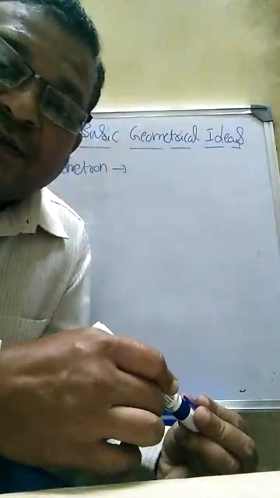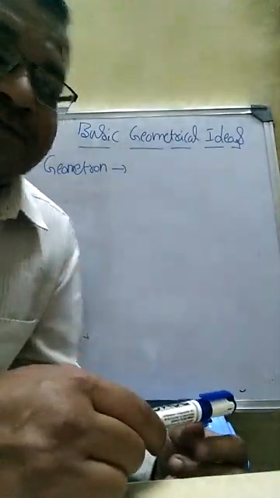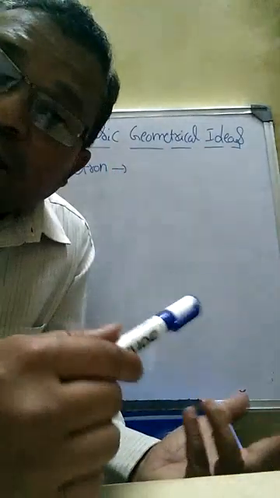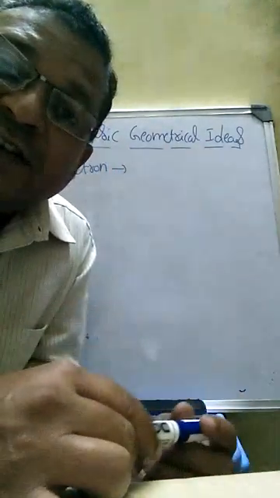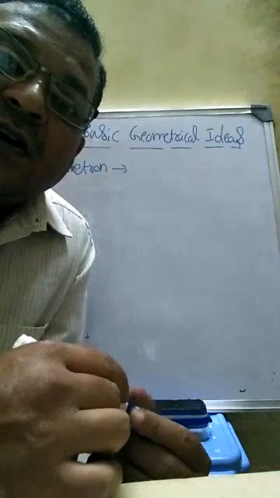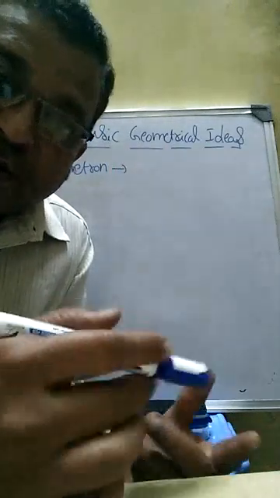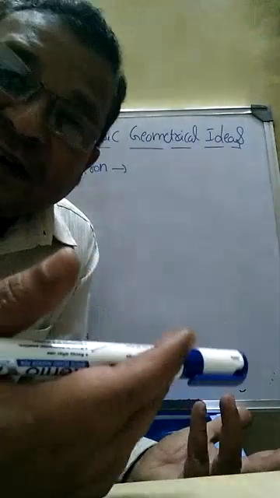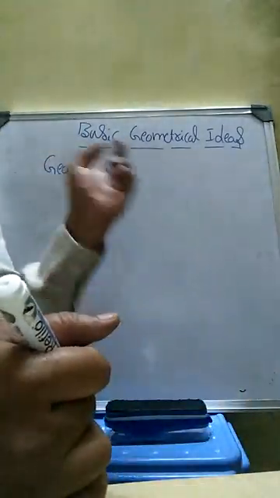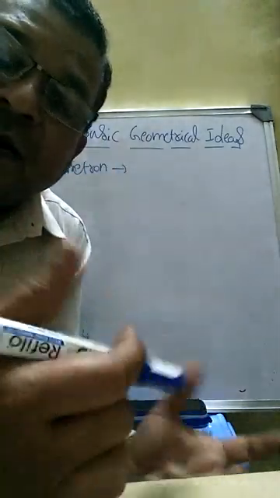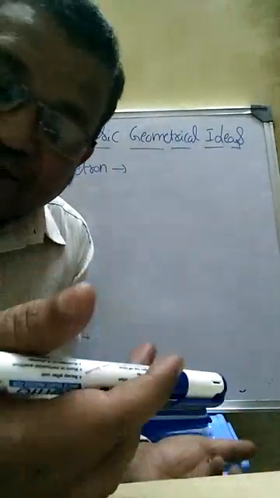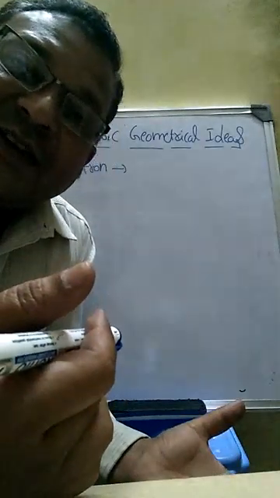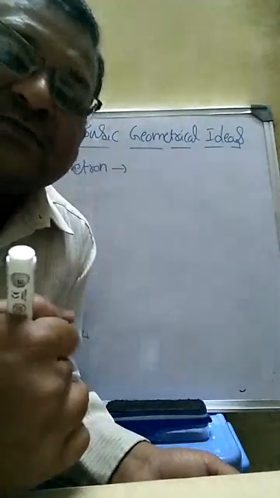So, our topic is basic geometrical ideas. In this chapter we already discussed some points and some more points are left to discuss. And we know geometry means, the word geometry is derived from the Greek word geometria. Geo means earth, metron means measure. That means geometry gives the meaning measure of earth.